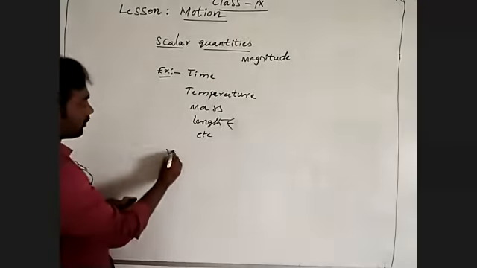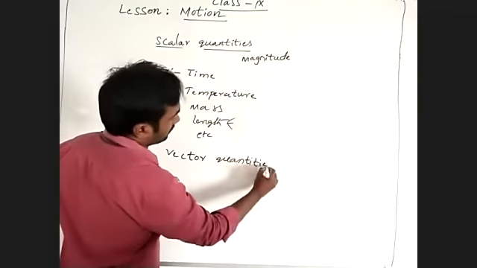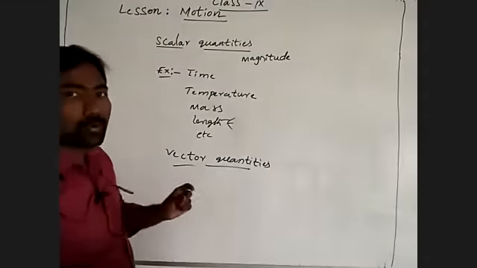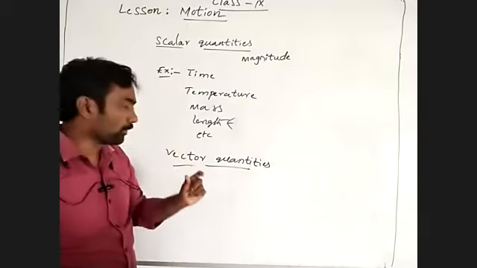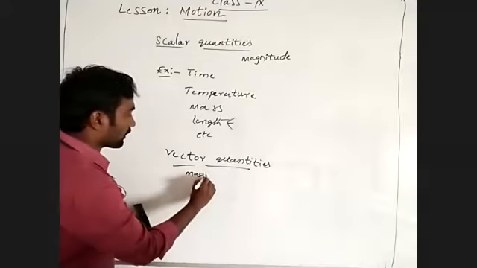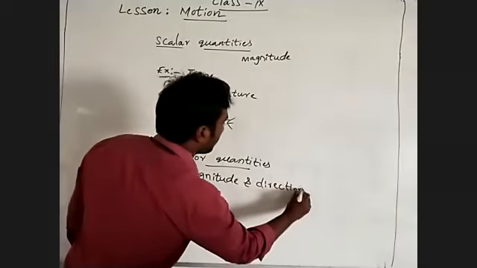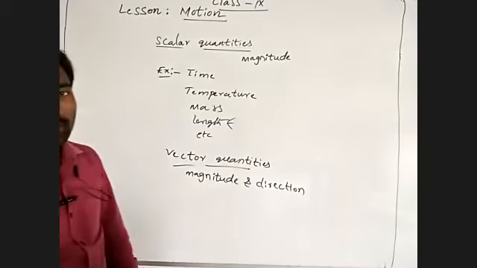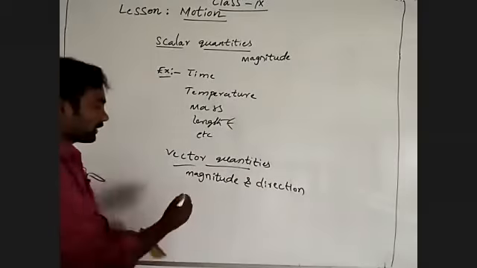And then what about vector quantities? The physical quantity which is following both magnitude and direction, then you can say that physical quantity belongs to vector quantity.